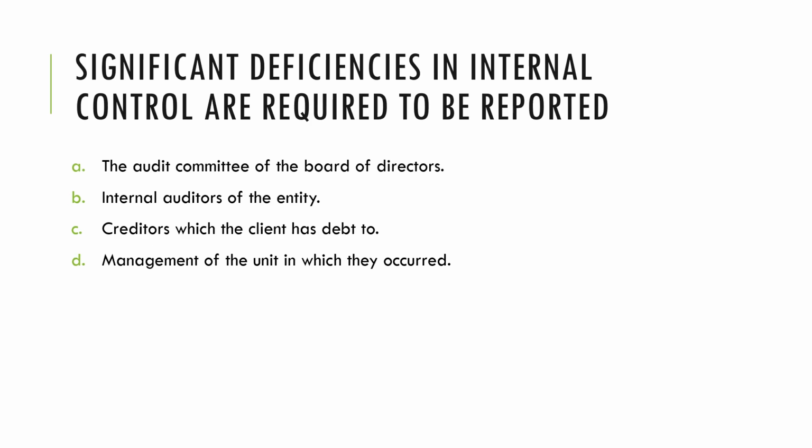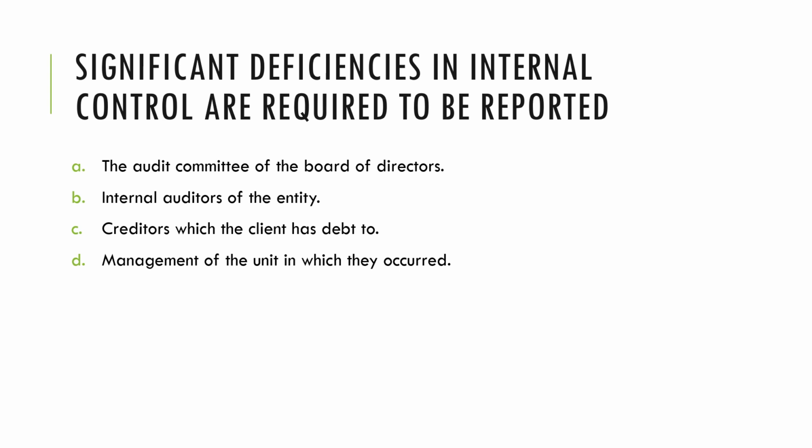Next, where do we report significant deficiencies in internal controls? So we know that when the auditor obtains an understanding of the client's internal controls, the auditor might chance upon certain deficiencies. And we are also reminded that in terms of material weaknesses and significant deficiencies, the auditor is required to report this. The question is to whom?